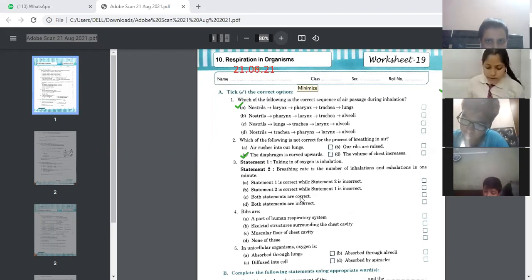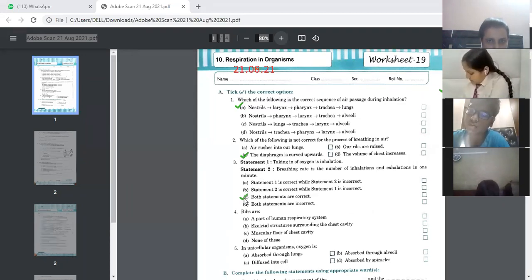Ma'am, I think both statements are correct. Okay. Naman Jain. Yes, ma'am, both the statements are correct. Kavya Thakur. Yes, ma'am. Statement 1 is correct, but statement 2 is incorrect.